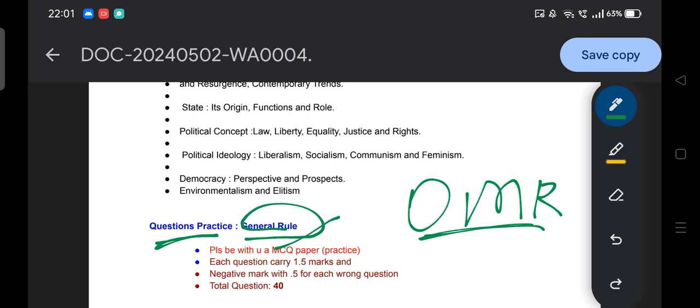So why not prepare from here itself? Practice is required, because without it there is a lot of problem in the examination filling up the OMR boxes, the circling.